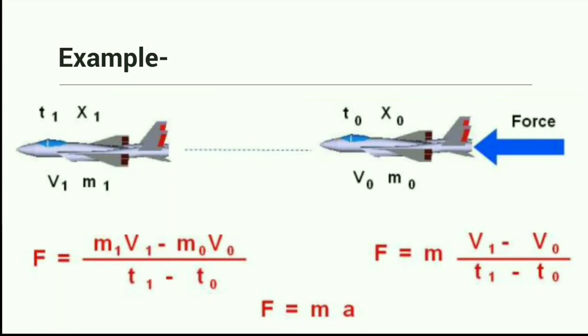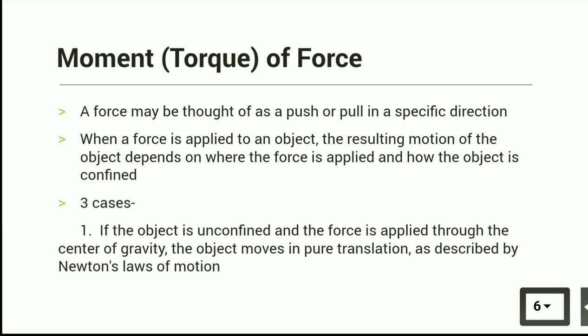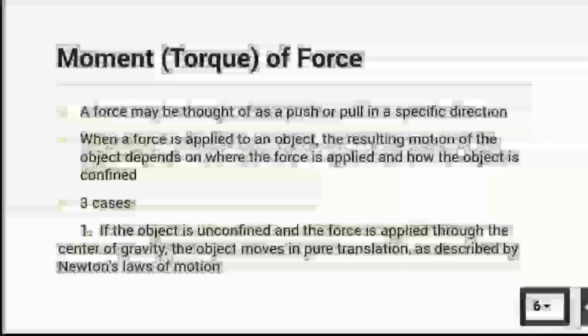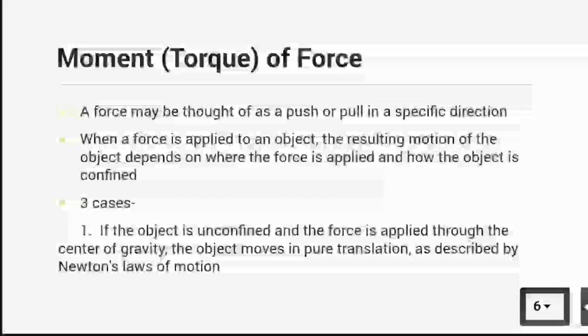What remains is v1 minus v0 divided by t1 minus t0, which is a change in velocity with respect to time, that is acceleration. So F is equal to mass into acceleration, which is given by Newton's second law of motion. Now our main point is moment of force.